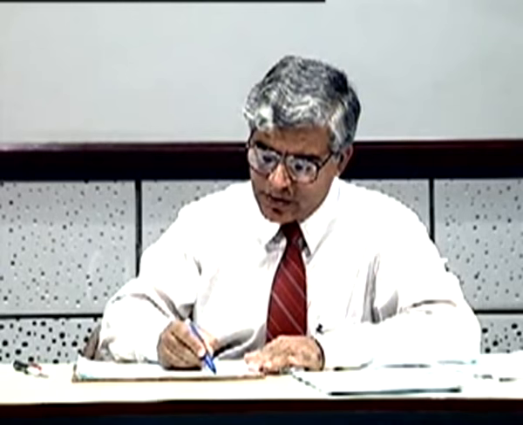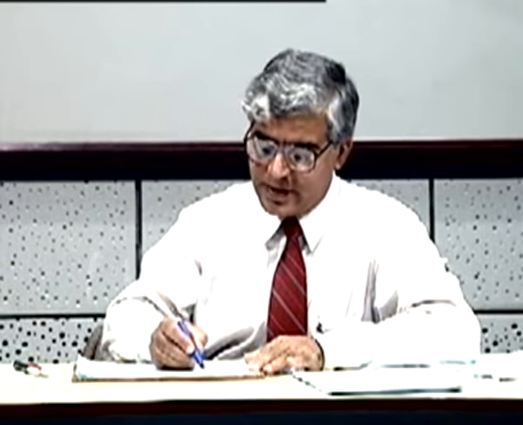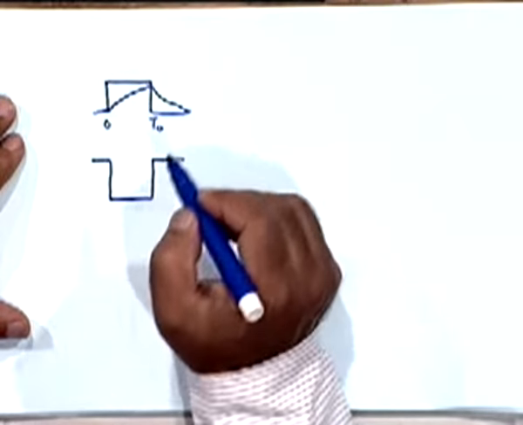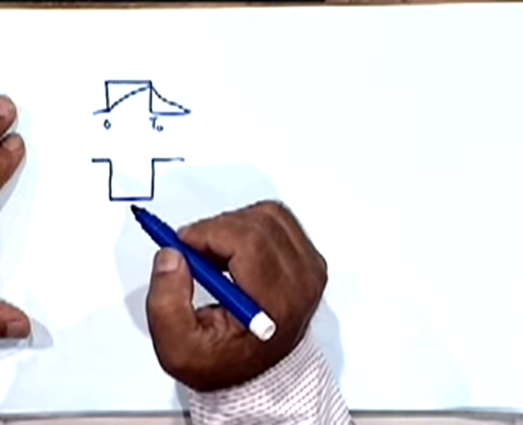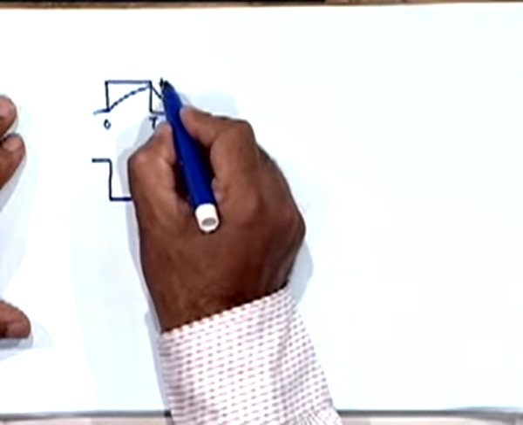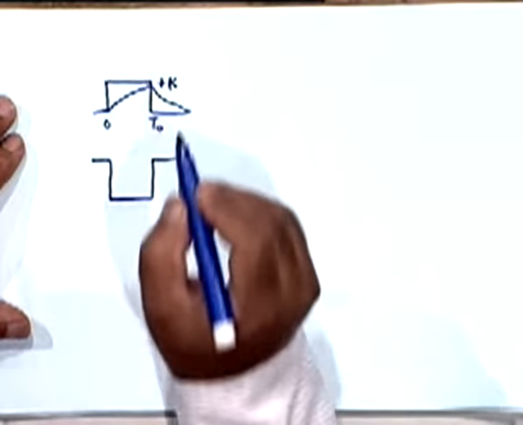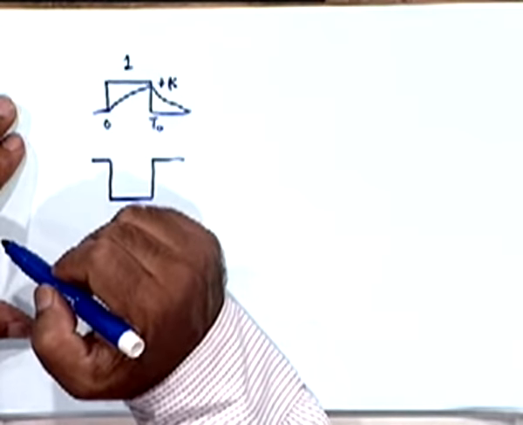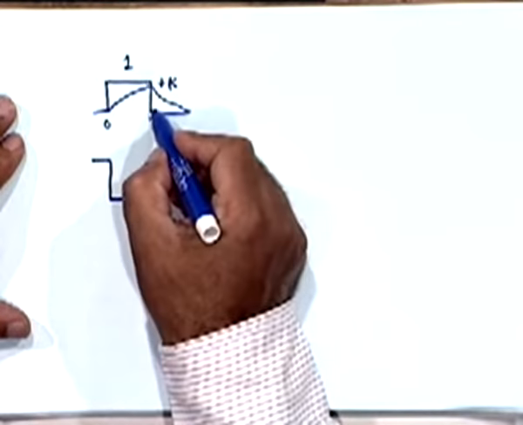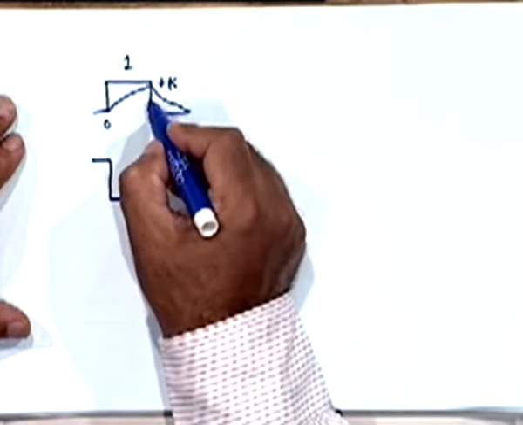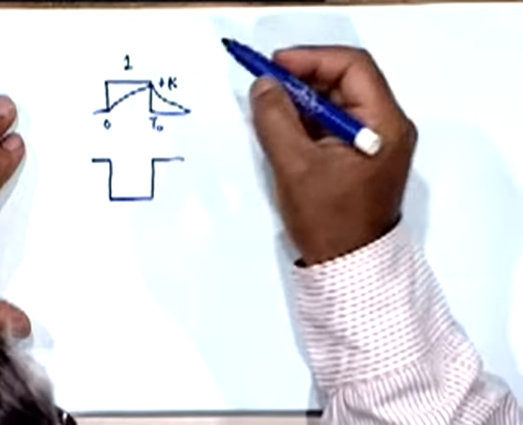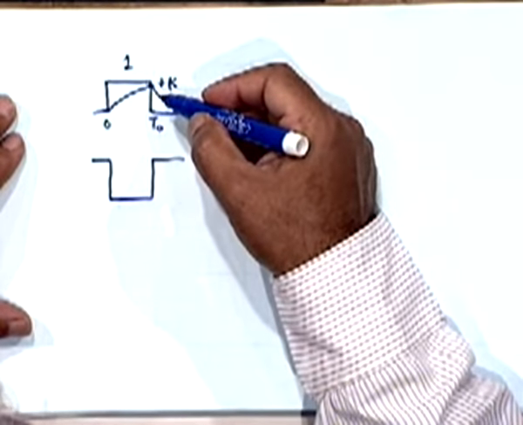It will rise slowly to some peak value and then decay slowly to whatever is the value here, right? So it's, let's say, going to rise to some value plus k volts. When you transmit a 1 using p(t) of this kind, what you are going to sample at t0 is this peak value k, on the basis of which you might try to decide whether a 1 or a 0 was transmitted.